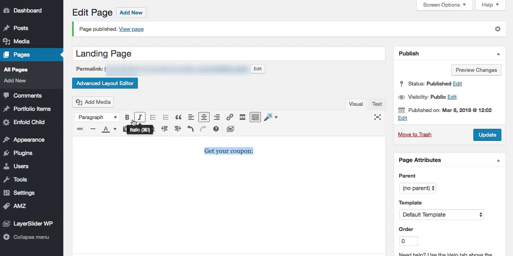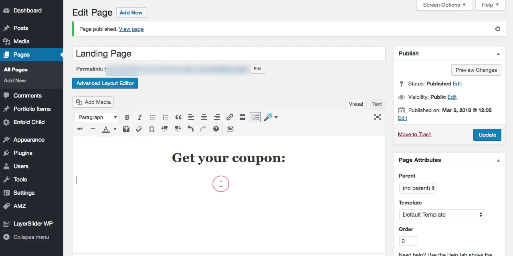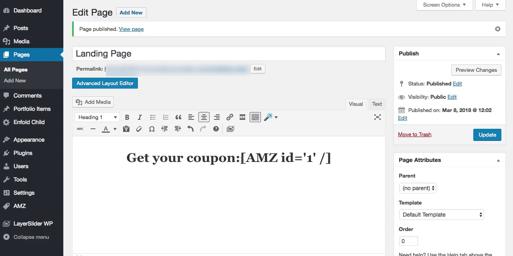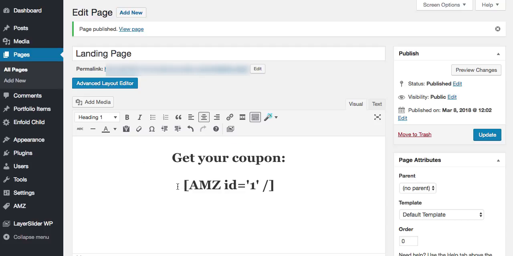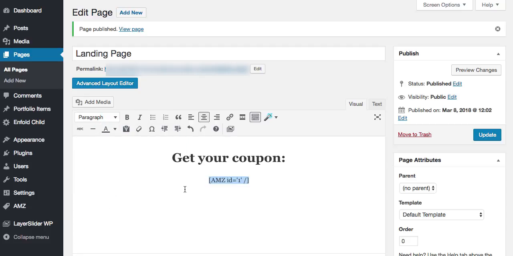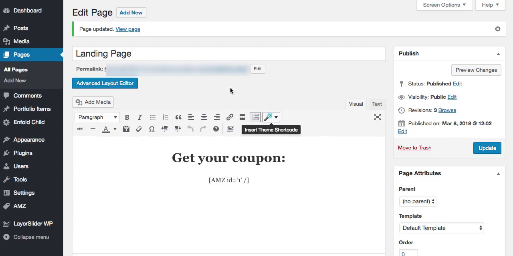We can set any headline, graphics, images, whatever, and we paste our shortcode here, and let's watch.